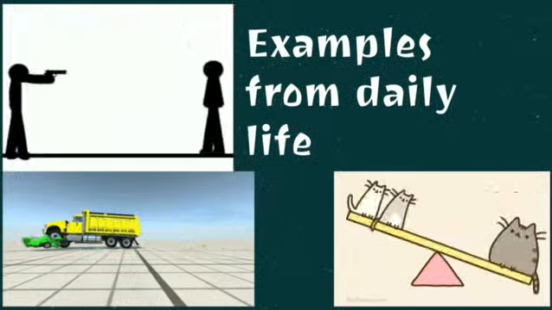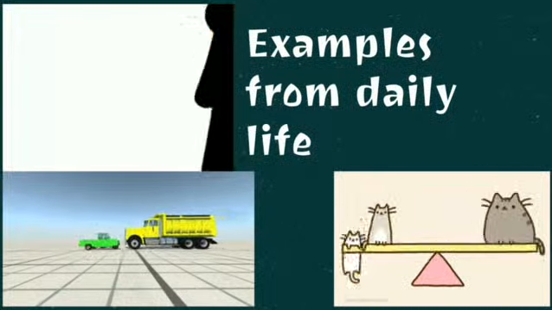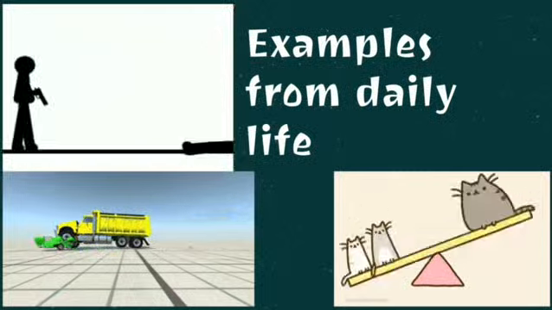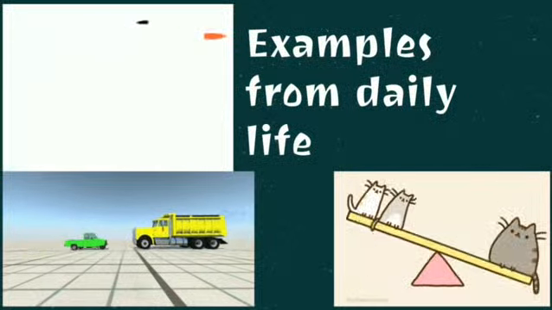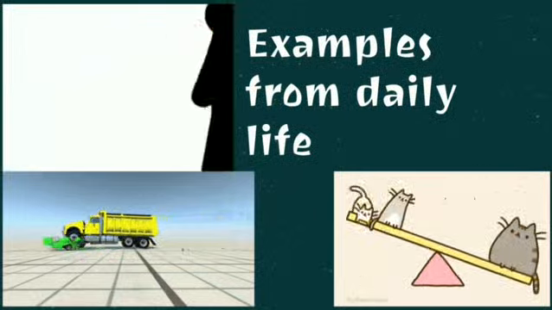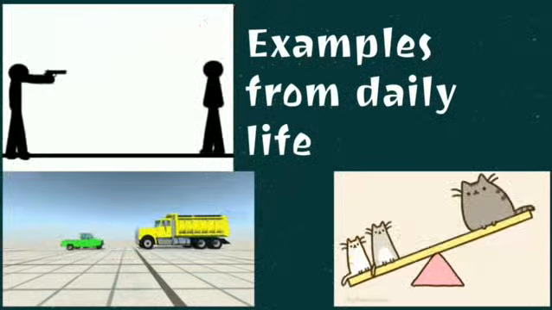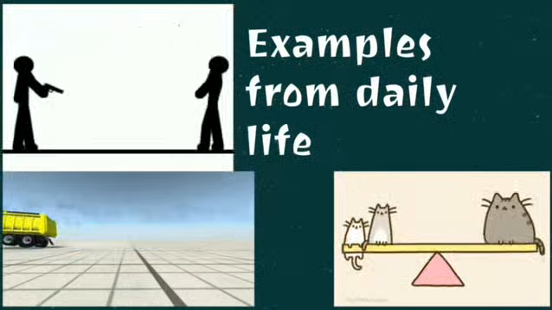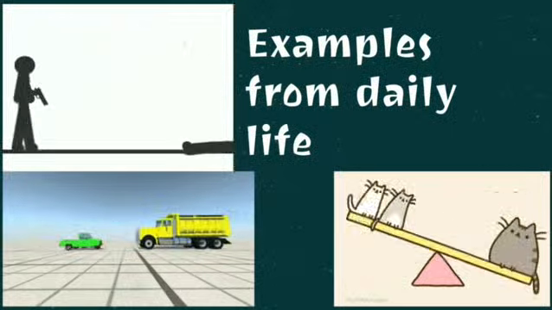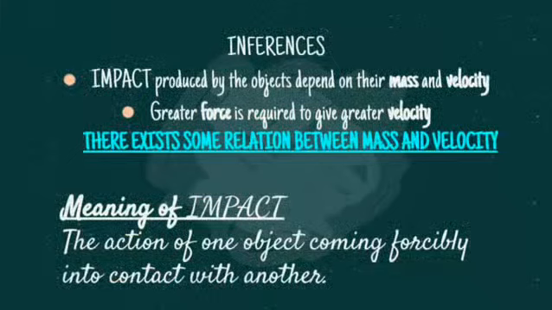If you consider the first one, the gun and the bullet is very small in mass, but the velocity is very high, that gives so much of impact on the person that it pierces through the other person. Similarly, the two objects, that is the car and the truck, when they hit each other, the car is small, but both are moving at the same velocity, but still you can see the truck is not at all affected and the car is shattered. And so these examples tell you the impact that is produced on the object.